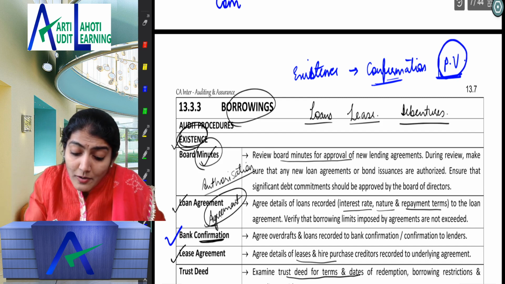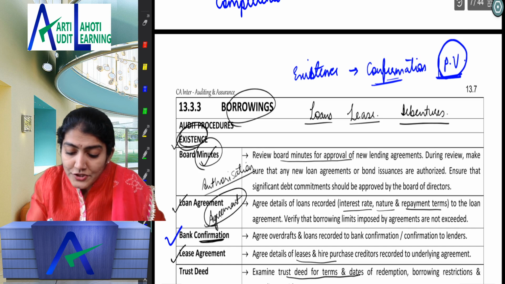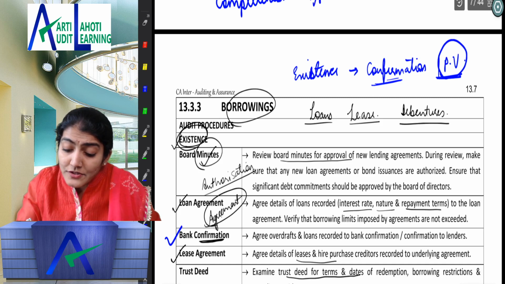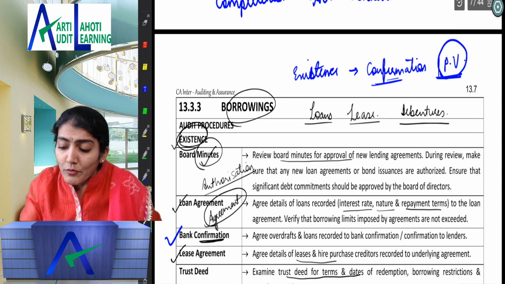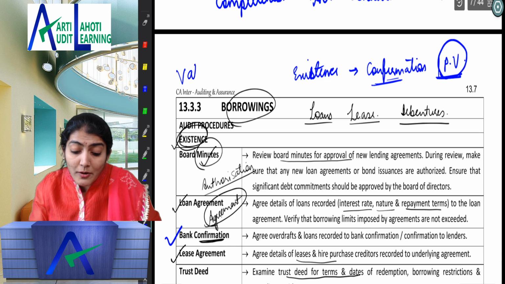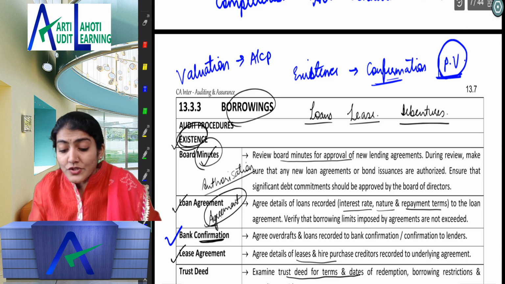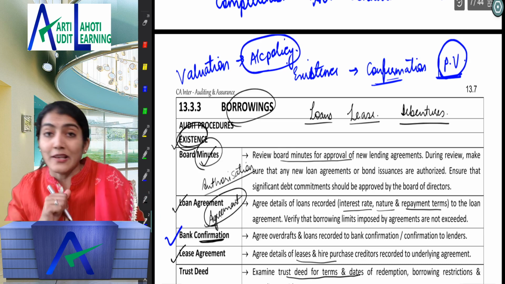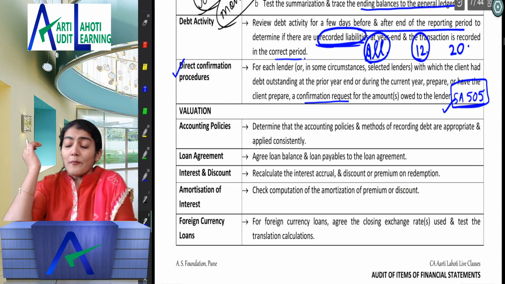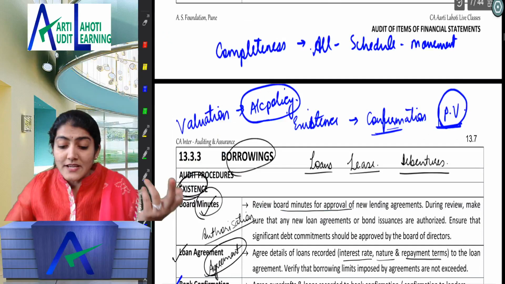Then the moment I talk about completeness, are you all paying attention? Right, the moment I talk about completeness, you can always remember the word all and then the schedule, and then you need to check the movement. Are you getting that? And now the third one, whenever I talk about the valuation, you always need to check the accounting policy because the accounting policy is going to affect the valuation. Right, so accounting policy.